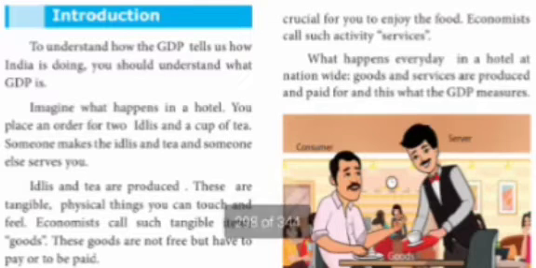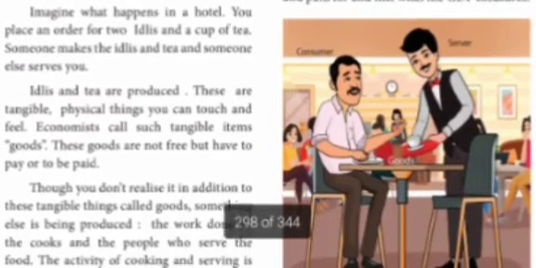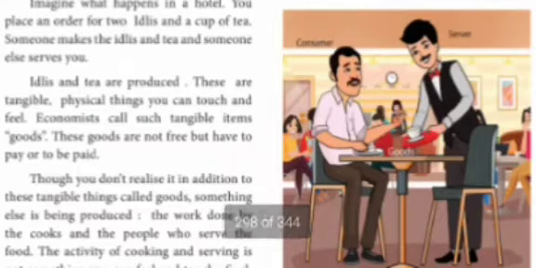To understand how the GDP tells us how India is doing, you should understand what GDP is. Imagine what happens in a hotel. You place an order for 2 idlis and a cup of tea. Someone makes the idlis and tea and someone serves you. Idlis and tea are produced. These goods are tangible, physical things. You can touch the goods and feel the goods. Economics calls such tangible items goods. These goods are not free, we have to pay for them.